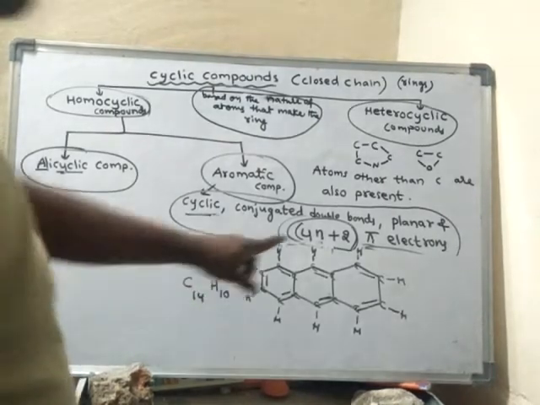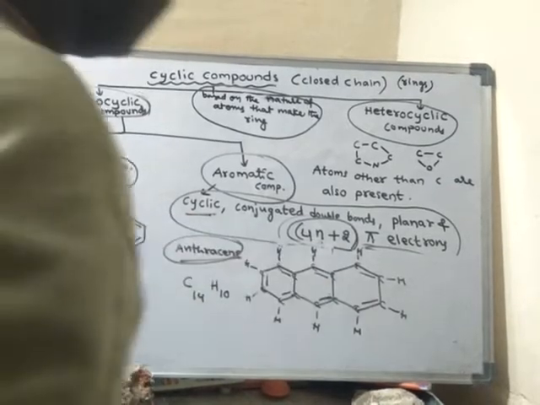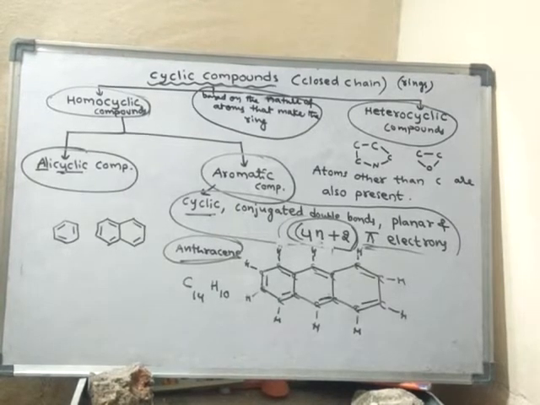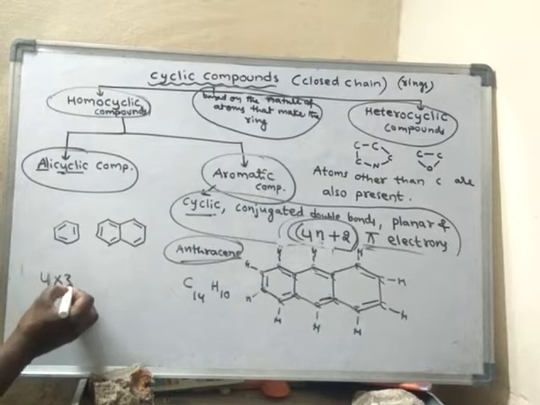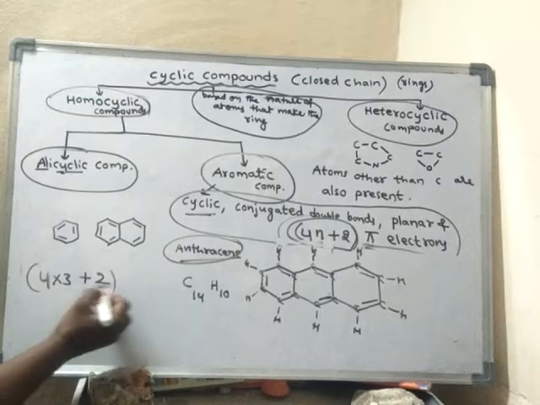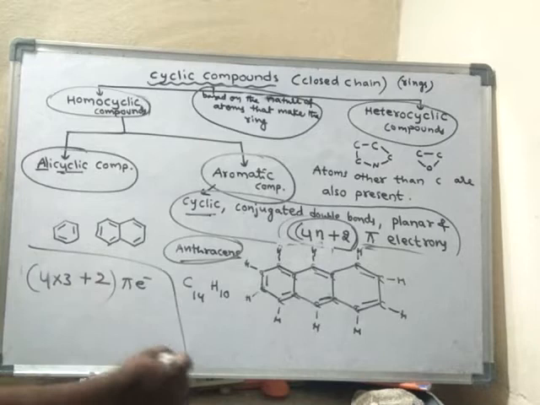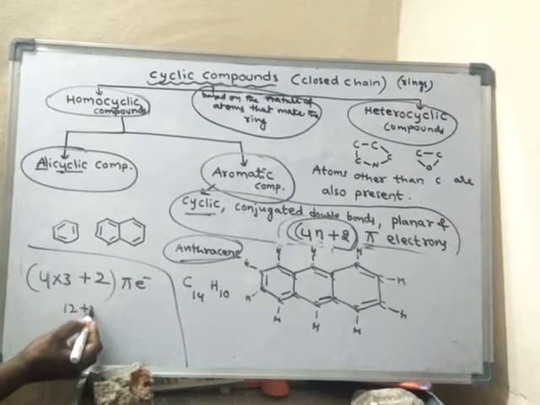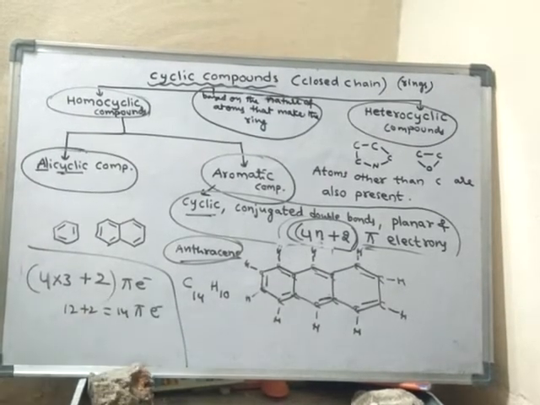Next, 4n plus 2 pi electrons. As there are 3 rings, the n value will be 3. So now 4 into 3 plus 2 pi electrons. How much will it be? 4 into 3 is 12, plus 2 is equal to 14. 14 pi electrons should be there.